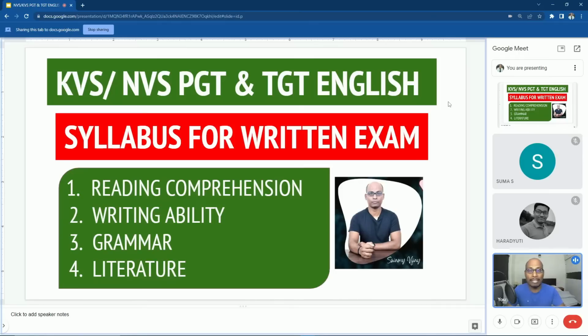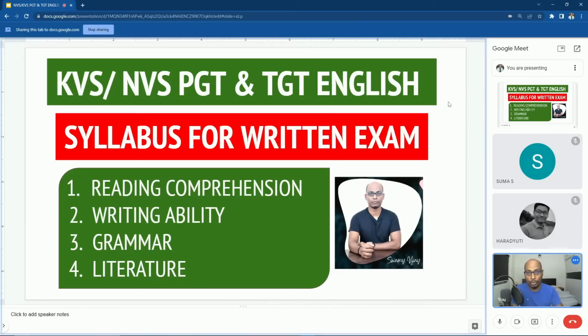So the syllabus for your written examination, the one which you are going to write, is for your particular subject. Like Suma ma'am is appearing for PGT chemistry, so her particular subject in the NVS exam is for 80 marks. And for Goshi, you have 80 marks for your English subject in the NVS exam. In that 80 marks, we have 4 different sections. Section A is the reading comprehension section. Section B is the writing ability section. Section C is the grammar section. And the fourth one, section D, is literature.